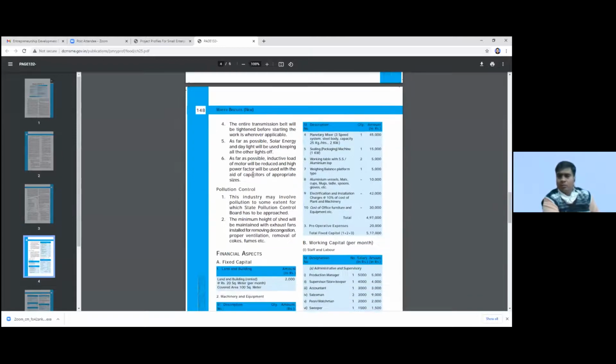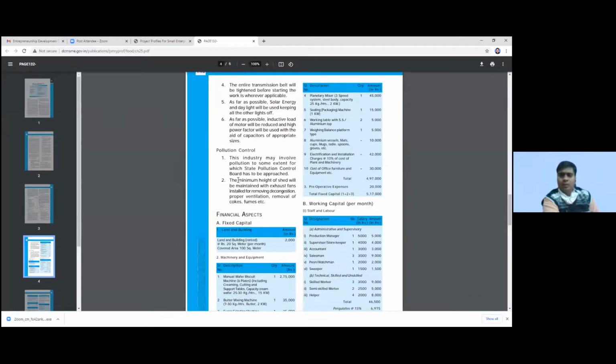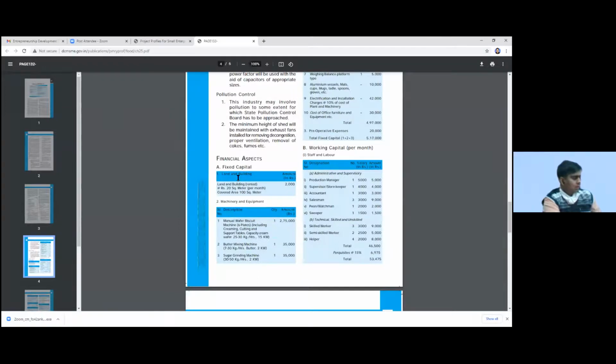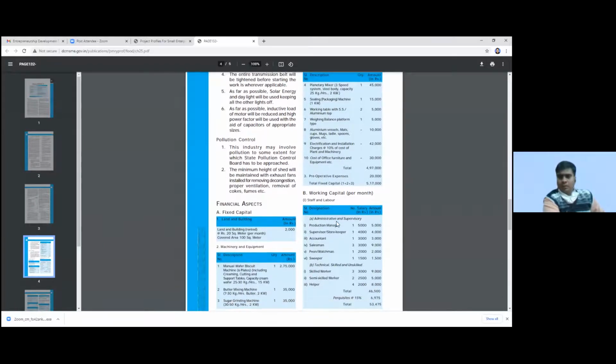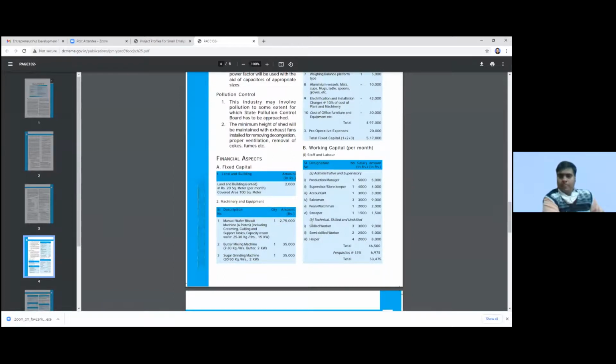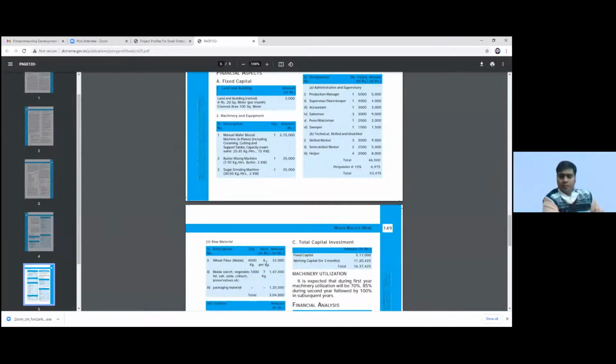Then you have to go for the financial calculation. You can go for the fixed capital, the machinery and equipment. You have to mention this detail. And then working capital you have to identify. And then raw material, what raw material is required.